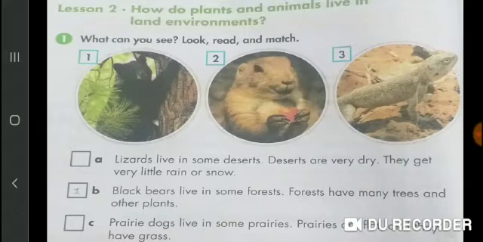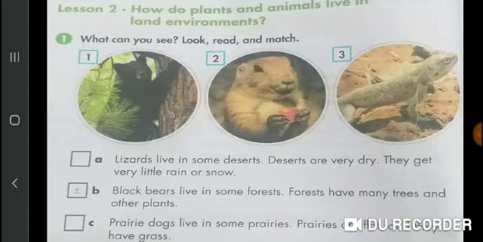Students, 3 pictures are given. In first picture, you have seen bear. In second picture, you have seen prairie dog. And in third picture, you have seen lizard. I will repeat it again. First picture, black bear. In second picture, prairie dog. And third picture, lizard.